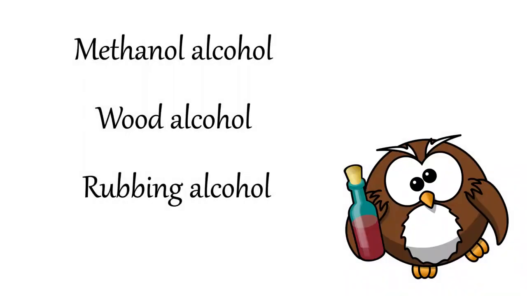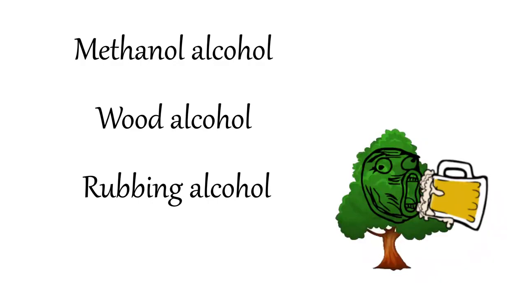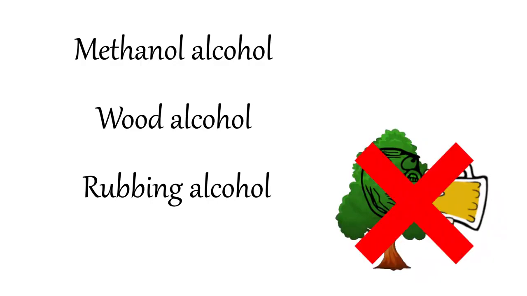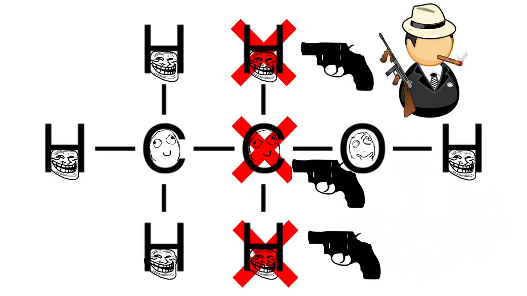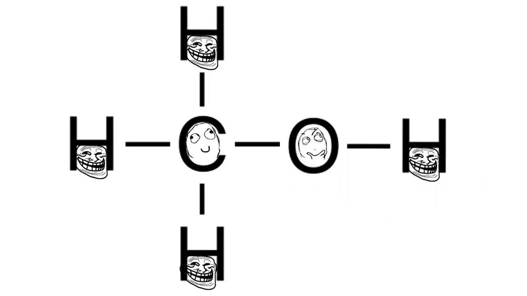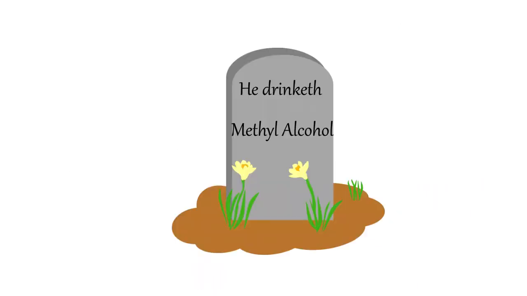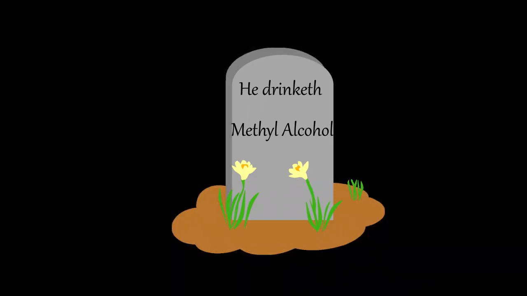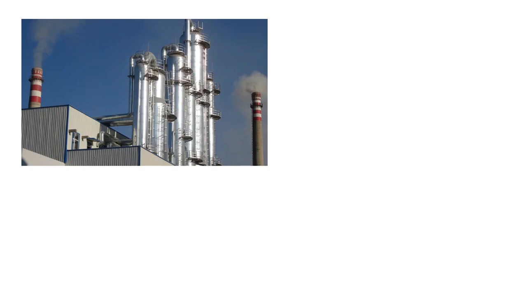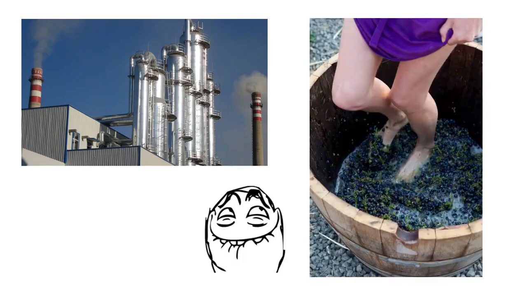Ethanol's most commonly used cousin is methanol alcohol, or wood alcohol, or commonly known as rubbing alcohol. Methanol lacks the second carbon and its two hydrogen atoms. Methyl alcohol is toxic to humans. Okay? Ethanol is produced both as a petrochemical or via biological processes.